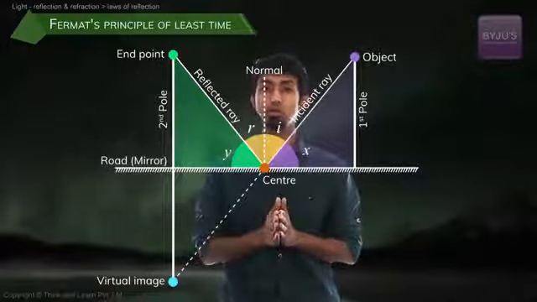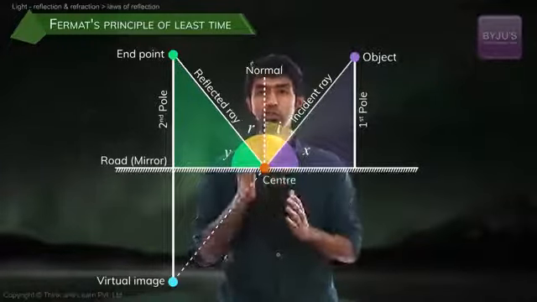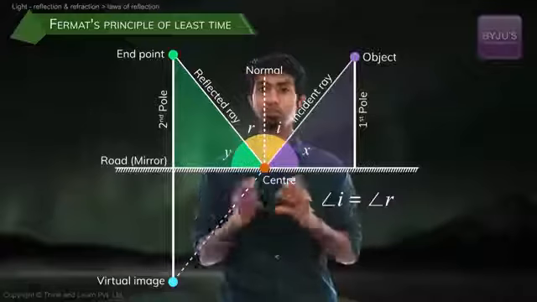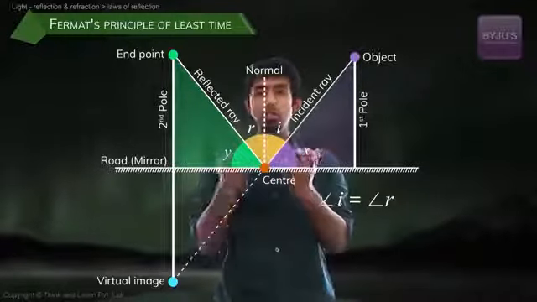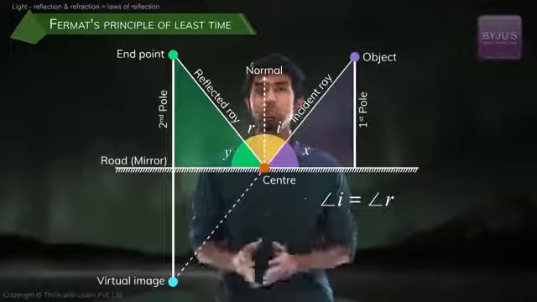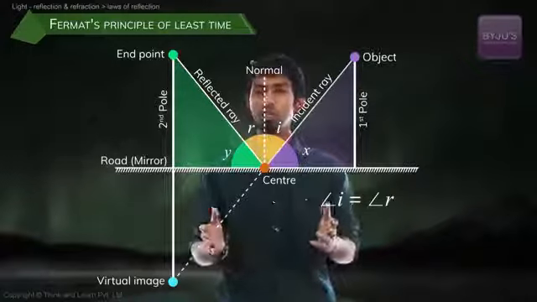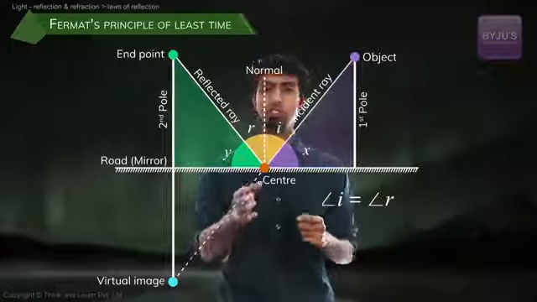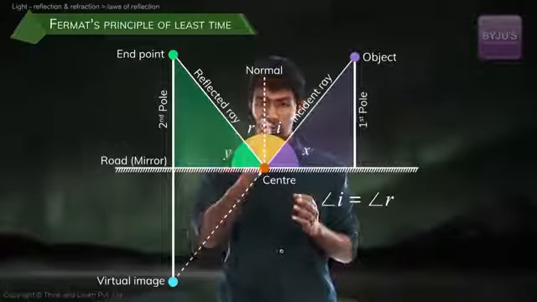And by proving that, what have we proved? The angle of incidence equals the angle of reflection. And we have not told it as a law, but we have told that, does light want the angle of incidence to be equal to the angle of reflection? Not really. All that light is trying to do is to make it so that it takes the quickest path. And it so happens that that quickest path is such that the angle of incidence is equal to the angle of reflection.